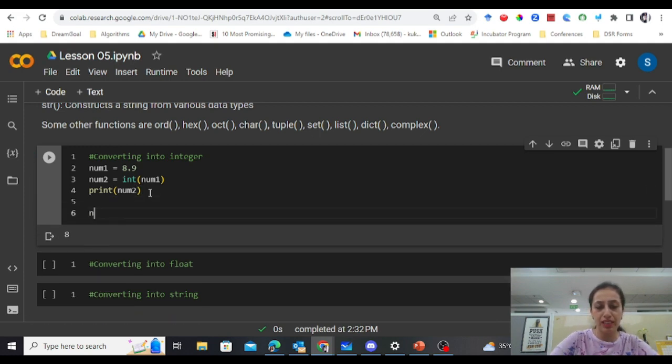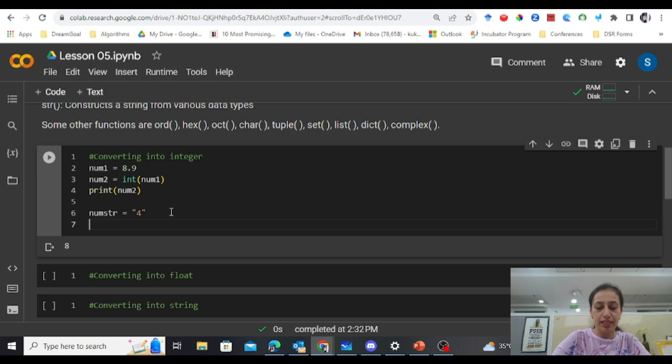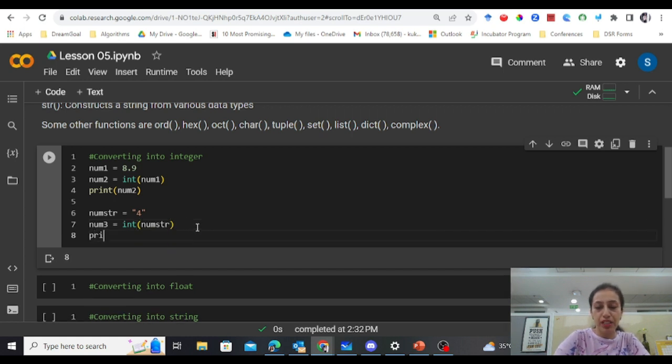Similarly, if I take a string value like num_str equals "4", and num3 equals int of num_str, and print num3. Now, this num_str is a string. How? Because 4 is written in double quotes.